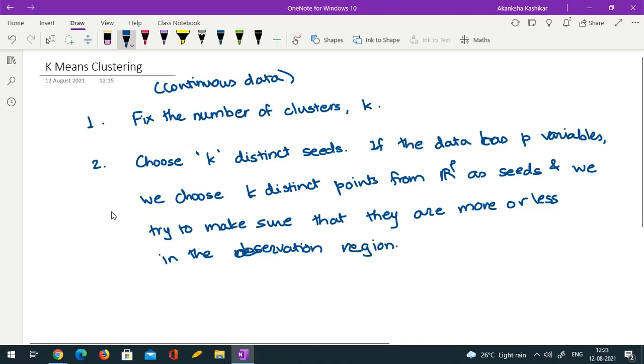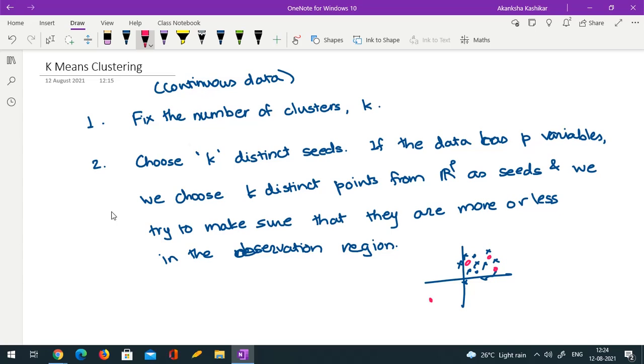So if I have, say, bivariate data and all my observations are supposed to be here. Okay, these are my observations, and suppose I want to choose 3 seeds. I would suggest choosing something like this and this maybe. Okay, you can choose something here. Technically it is not wrong, but then it may cause some problems in convergence.